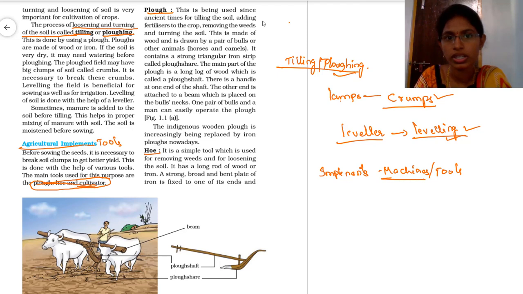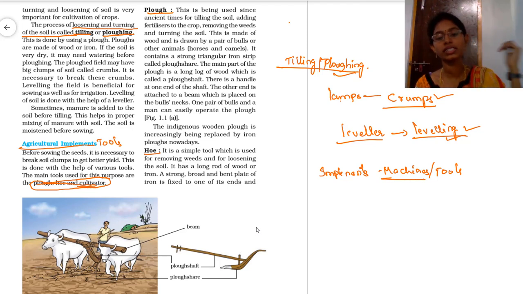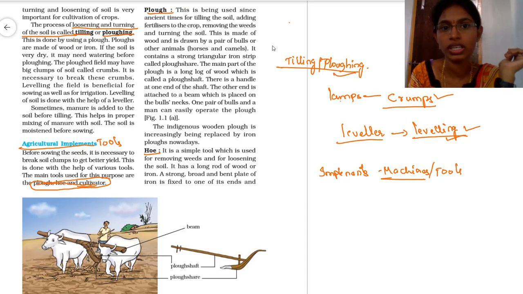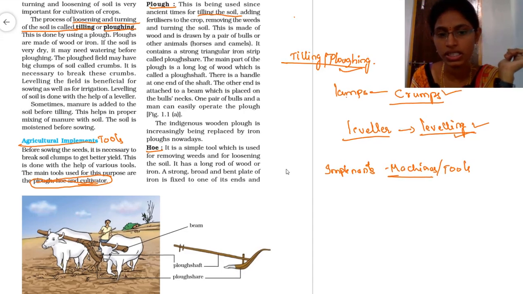So plow, here it is, nothing but this is the plow. If you see in some villages, the field persons are going to hold this in their hands and go for the field work. So plow, from olden times we have used this tool for tilling or the plowing of the soil.